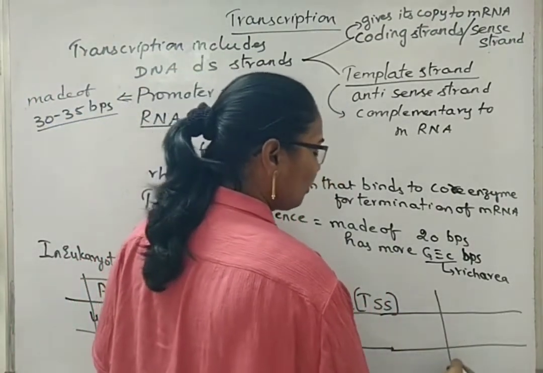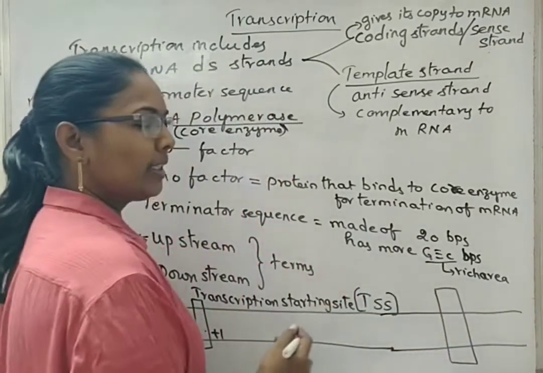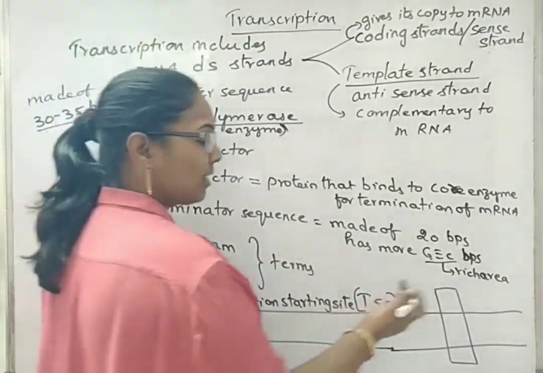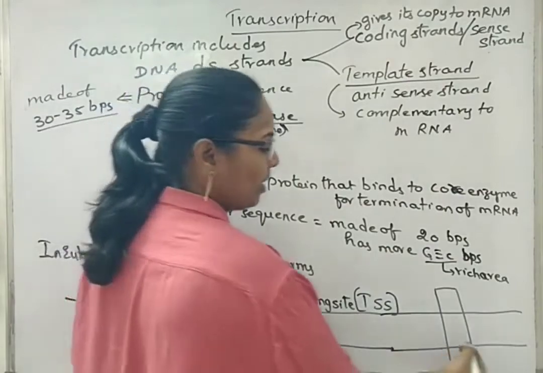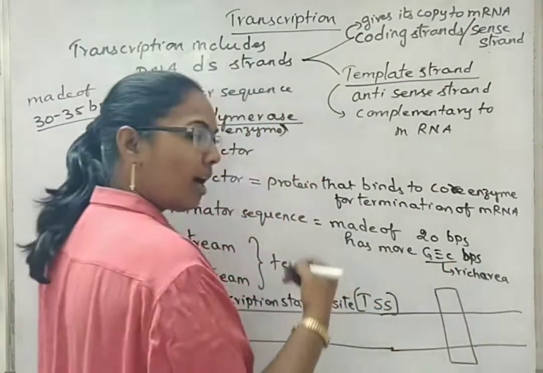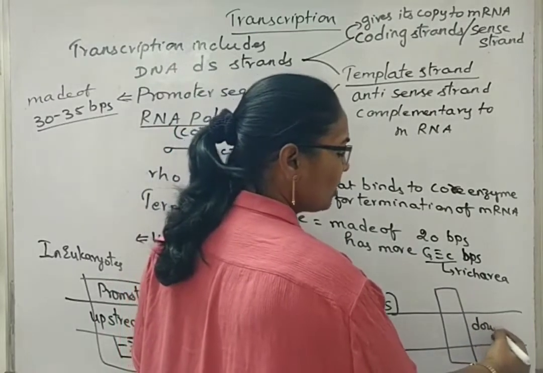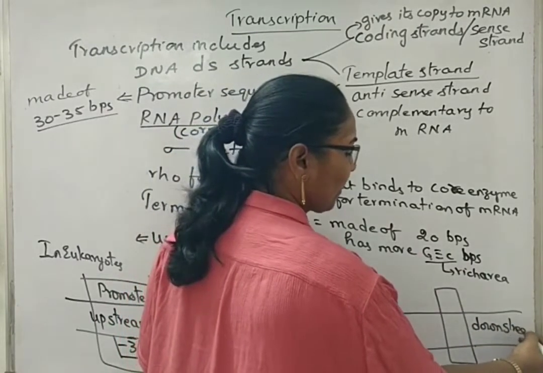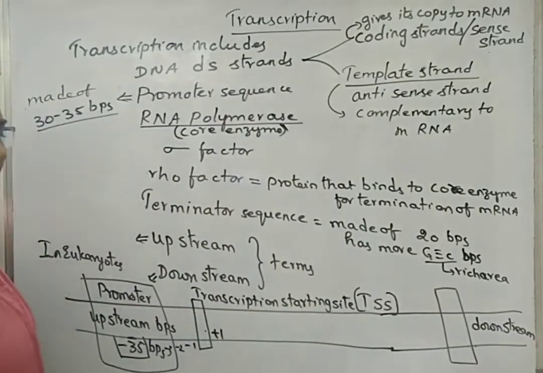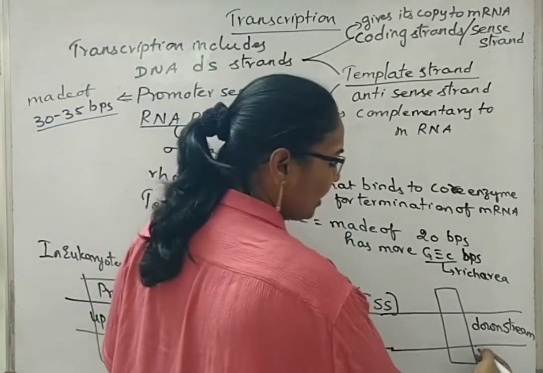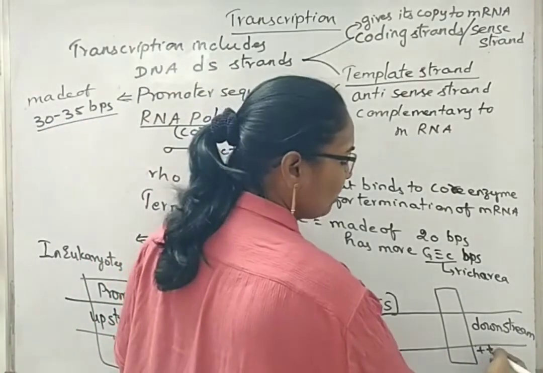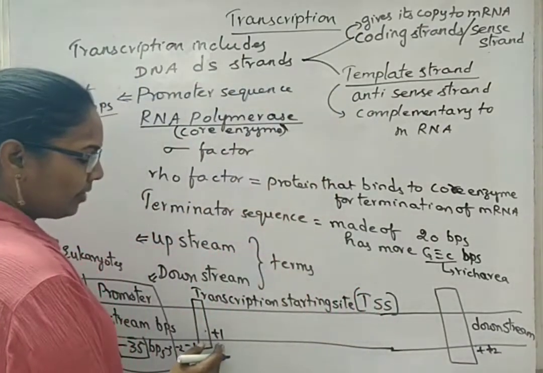Now, after formation of mRNA, at one place it has to stop its formation. That place will be the terminator sequence. Whatever nitrogen bases are present after the terminator sequence, that area is called the downstream area. Here also the downstream numbering can be +1, +2. It already started here with +1.